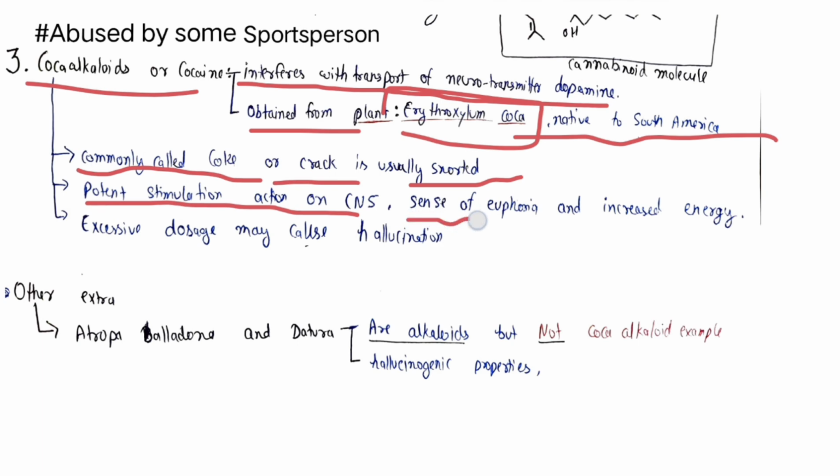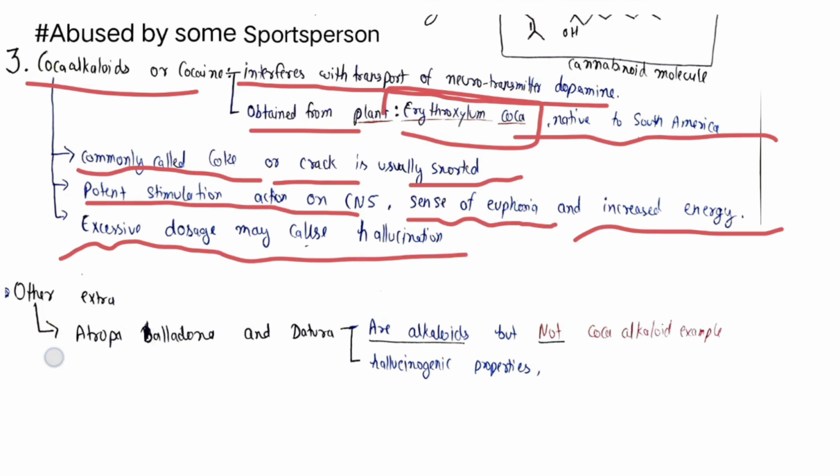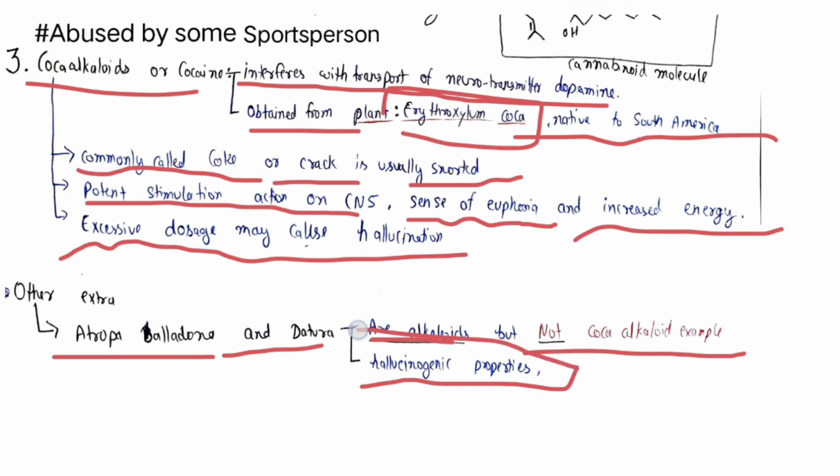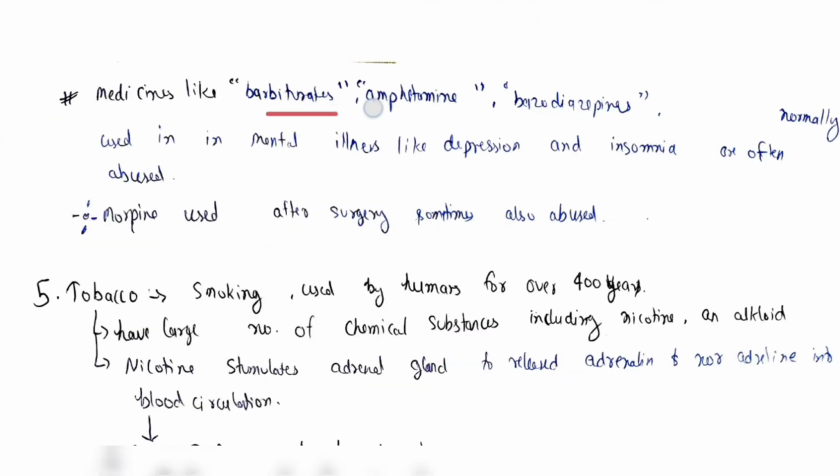It provides a sense of euphoria and increased energy, and an excessive dose may cause hallucination. There is some extra data in this part of the paragraph that Atropa belladonna or dhatura are also alkaloids, but they are not coca-alkaloid examples, and they also have hallucinogenic properties.